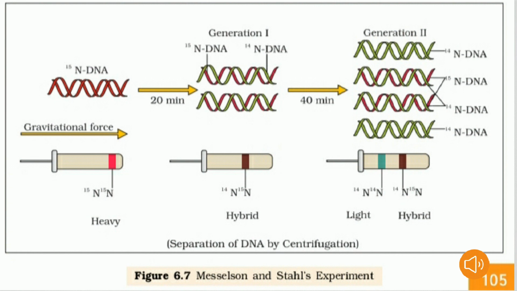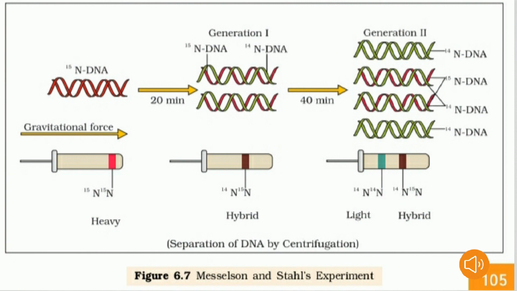Both strands of DNA have 15N and 15N. How many strands of DNA do we have? Two strands, right? So 15N and 15N. We call 15N the heavy isotope of nitrogen. After 20 minutes, you can see the first generation, which we can clearly observe in the picture. The extracted DNA is subjected to cesium chloride, CsCl, density gradient centrifugation.